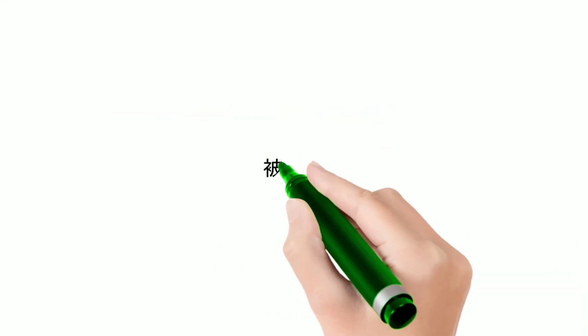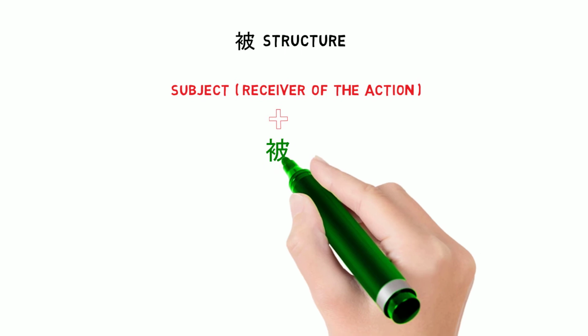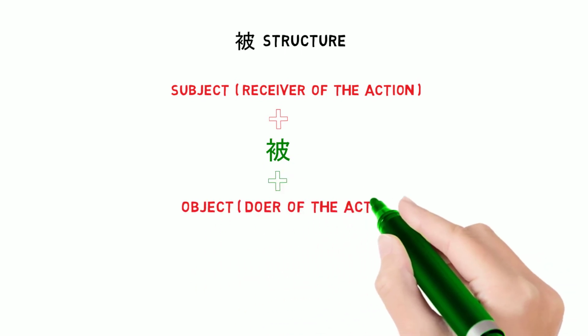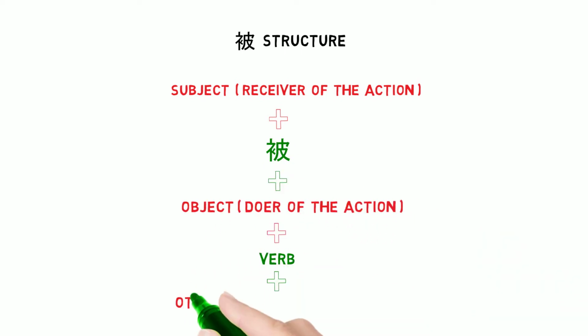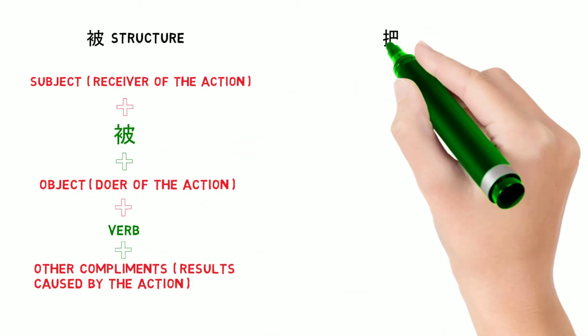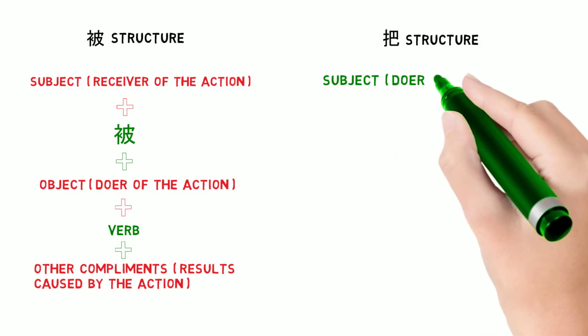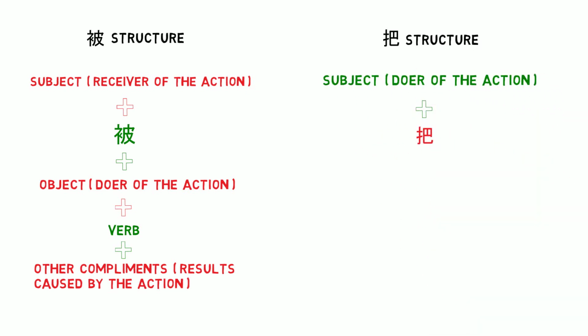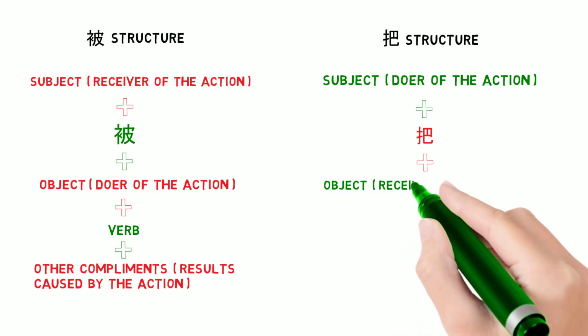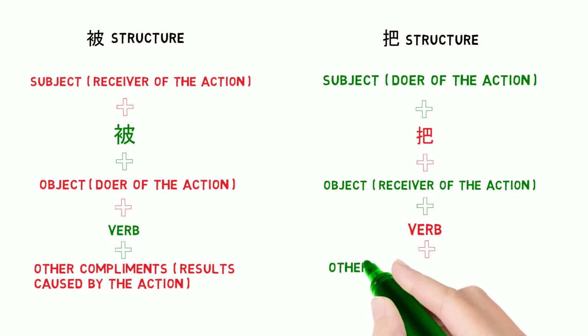Excellent. Clearly, 被 structure is expressed as subject, receiver of the action, plus 被, plus object, doer of the action, plus verb, plus other complements. If you recall the 把 sentence structure from last video, it is subject, doer of the action, plus 把, plus object, receiver of the action, plus verb, plus other complements.